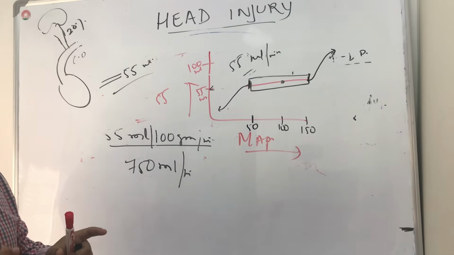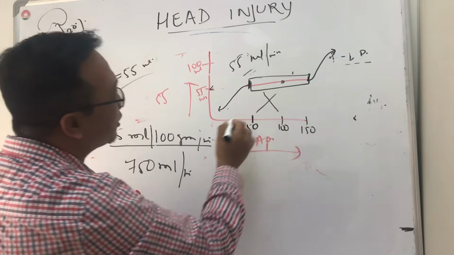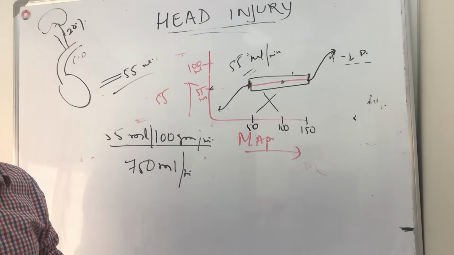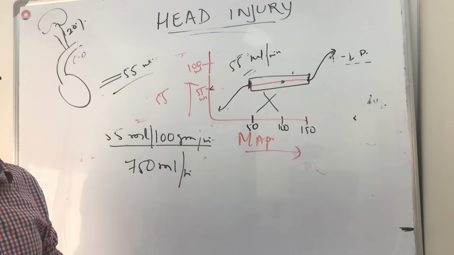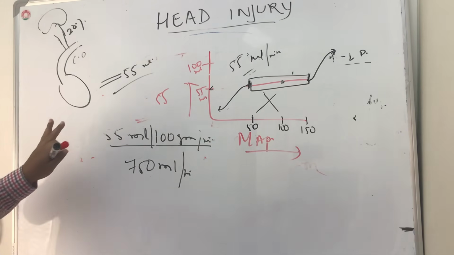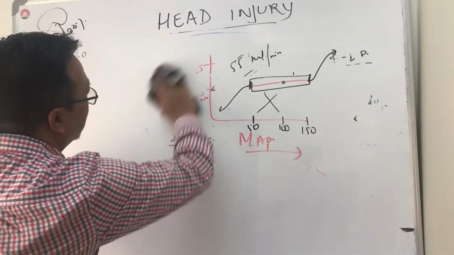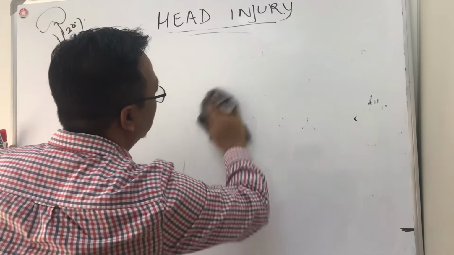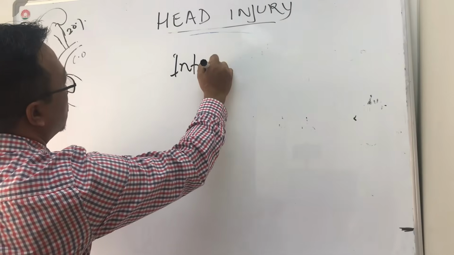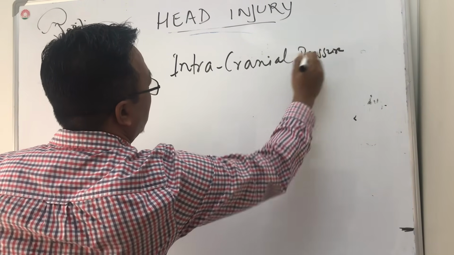So in this way, the brain auto-regulates. But whenever there is head injury, this whole process of auto-regulation is disturbed. Whenever there is any tissue damage, any traumatic brain injury, right? So that is about auto-regulation. Now coming to the intracranial pressure, or ICP.